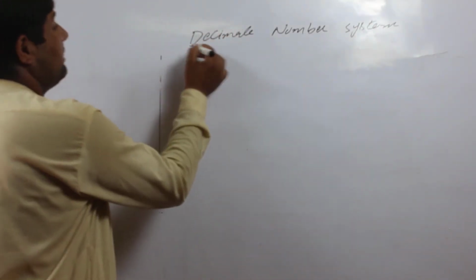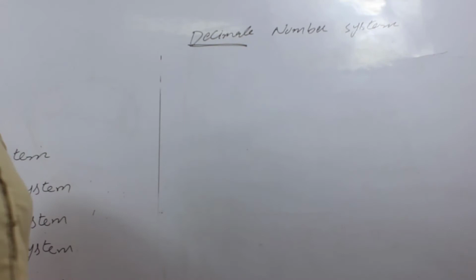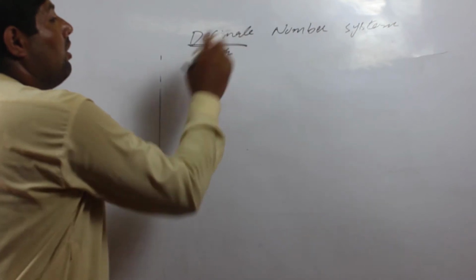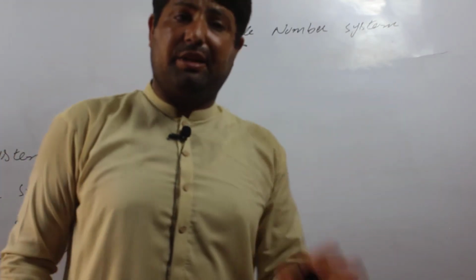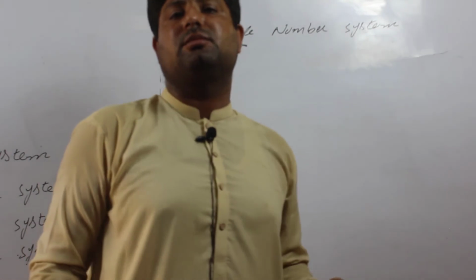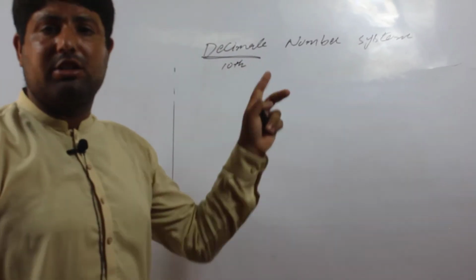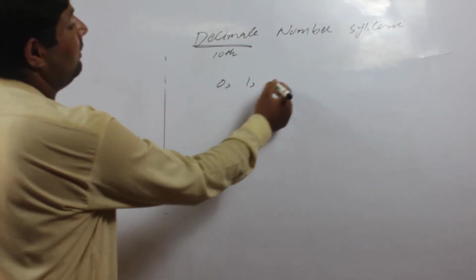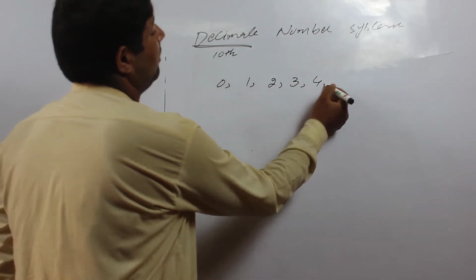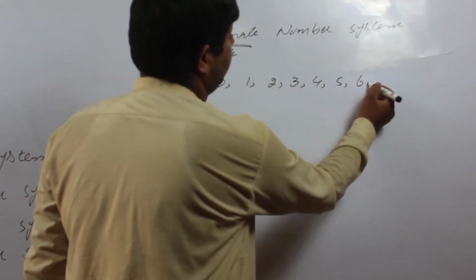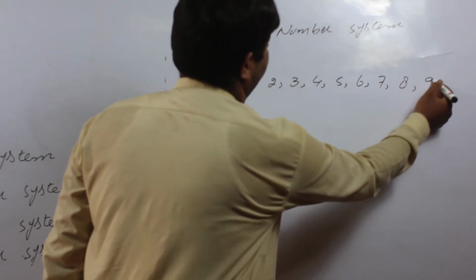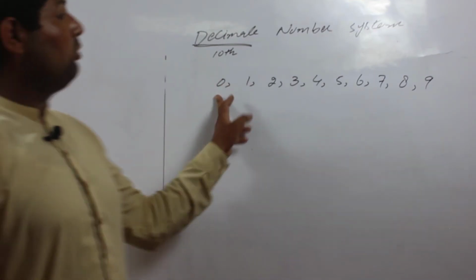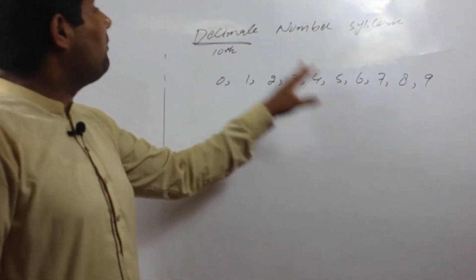Decimal number system. Deci means 10, the 10th part. We can say that the decimal number system consists of 10 digits. The digits of the decimal number system are 0, 1, 2, 3, 4, 5, 6, 7, 8 and 9. These 0 to 9 are the digits of the decimal number system.